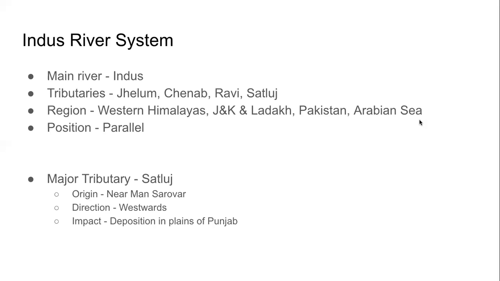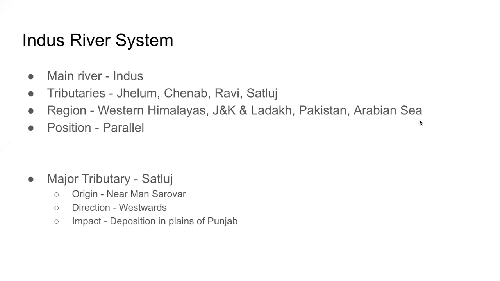Now, among all these 5 rivers, the most important for us is the Satluj. Because this is the river which is making our state of Punjab and Haryana so fertile. It's one of the major rivers. It's big, longer than Jhelum, Chenab, Ravi.